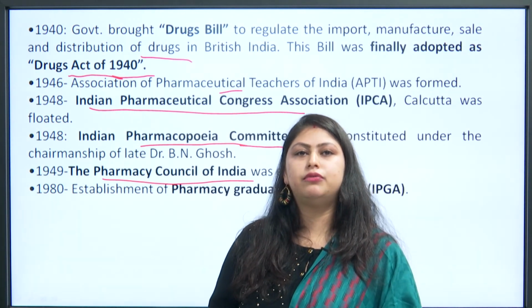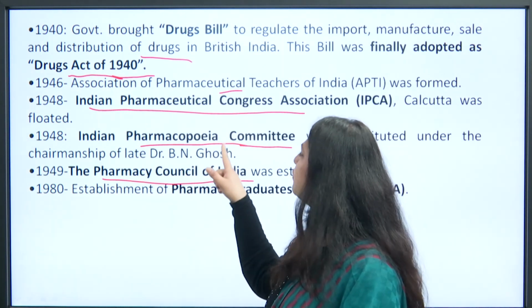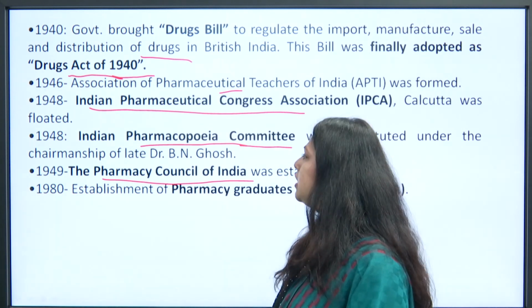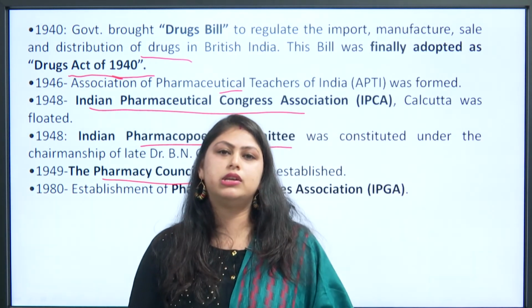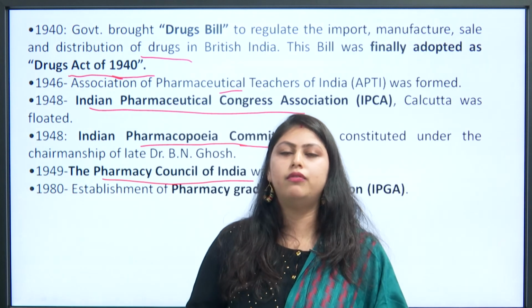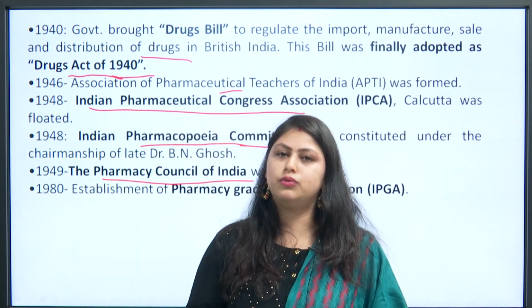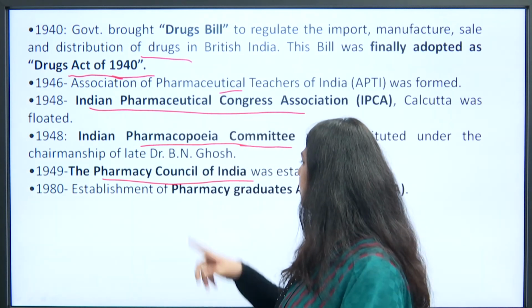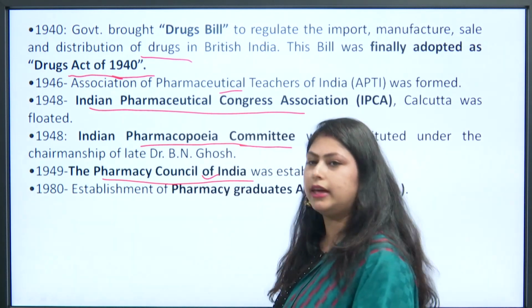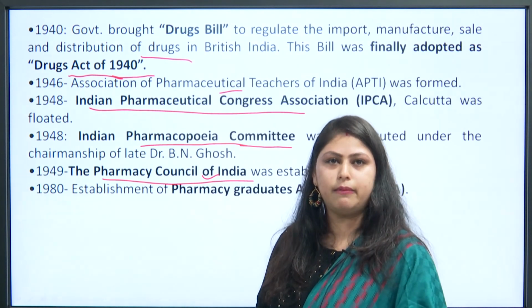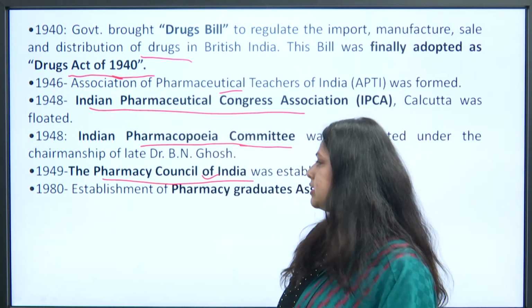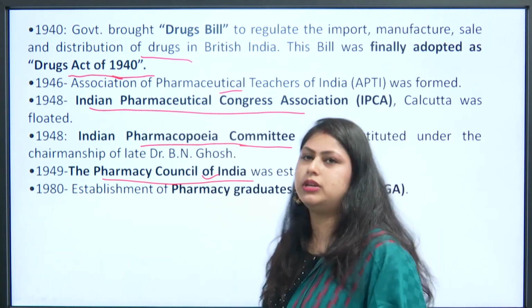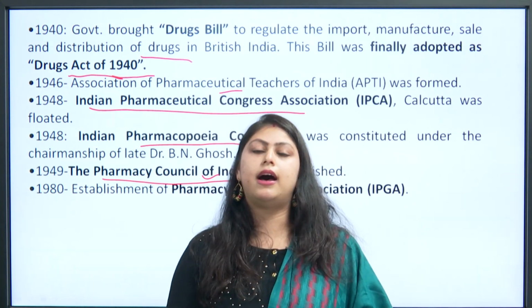Next, in 1948, the Indian Pharmacopoeia Committee was constituted under the chairmanship of the late Dr. B.N. Ghosh. Then in 1949, the Pharmacy Council of India, which is PCI, was established. Then we discussed the establishment of the Pharmacy Graduate Association, also called IPGA.